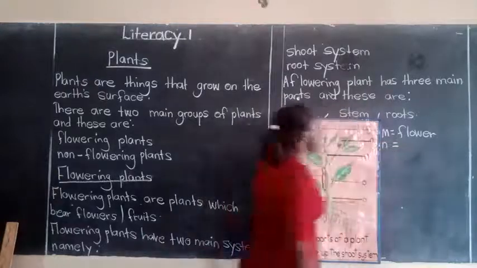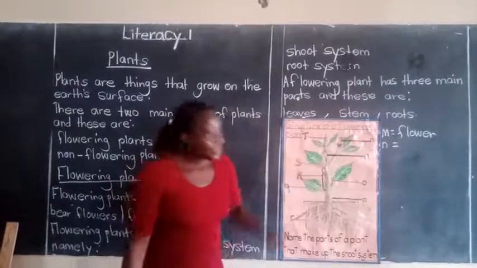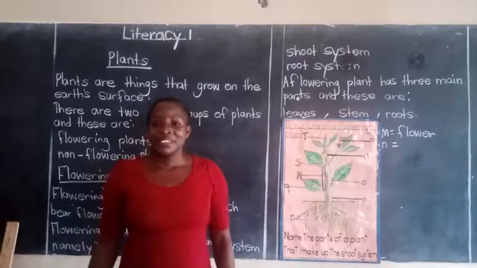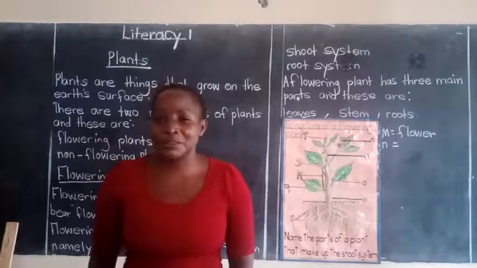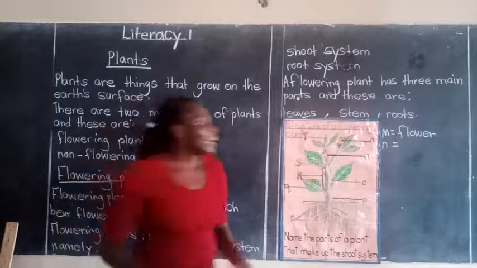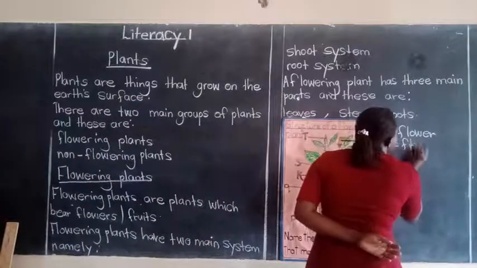Then we have another part here, which is represented by letter N. Letter N is representing which part? Look at it properly. Yes, it is here. This part here. Bridget, very good. Because you enjoy fruits, that's why you've named that part. So that part is called the fruit. The fruit.